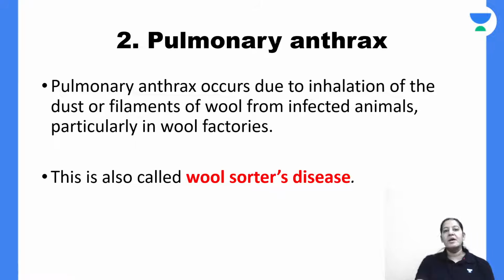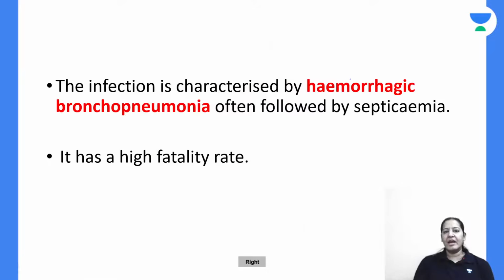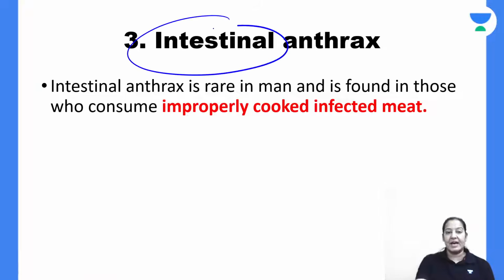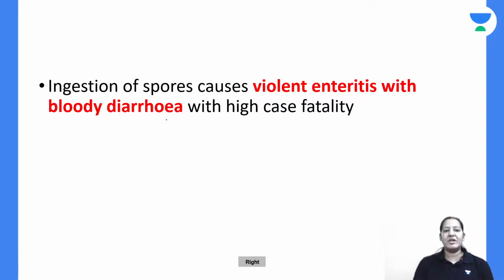That is the cutaneous one. The second is the pulmonary. It is known as Woolsorter disease. In the lung, it will cause bronchopneumonia or pneumonia. Third is intestinal. It occurs by eating the meat of an animal infected with anthrax. The patient will have vomiting and diarrhea.